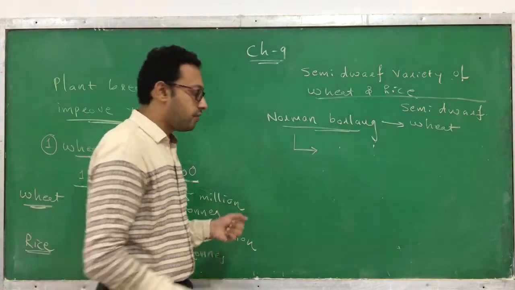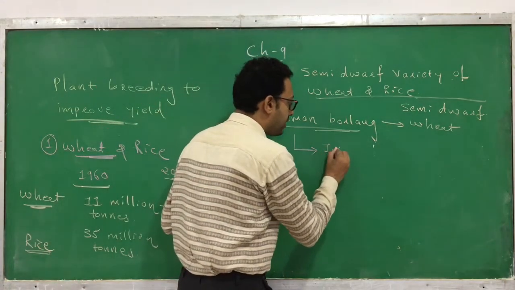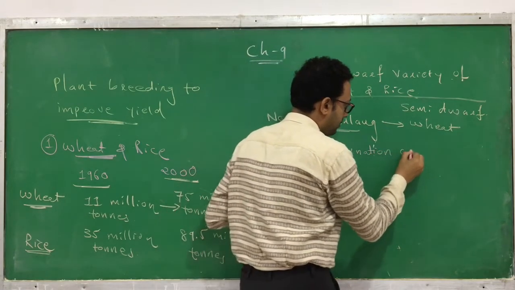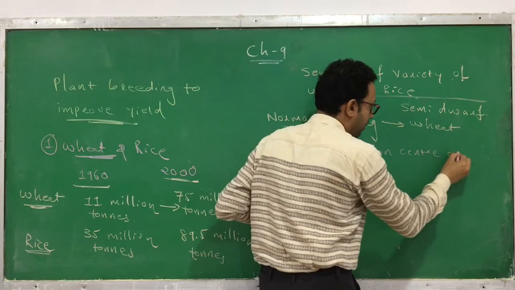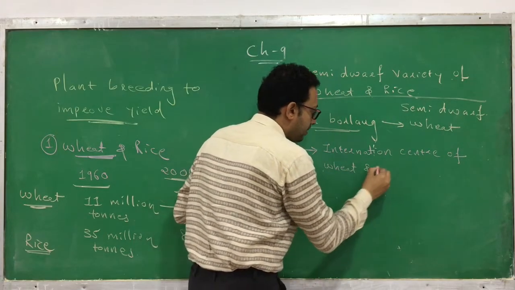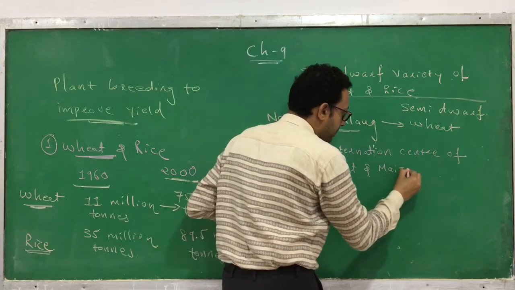That was developed at the International Center of Wheat and Maize Improvement.